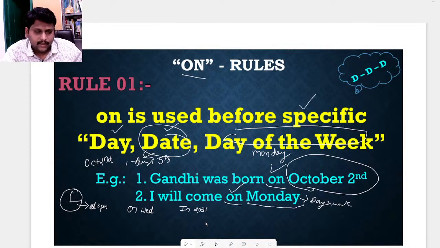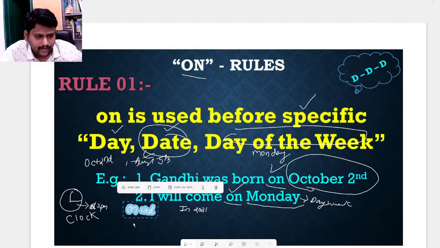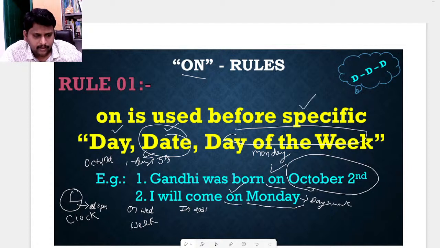Okay. At is used to denote the exact clock time. On is used to denote the week, which means the weekdays.